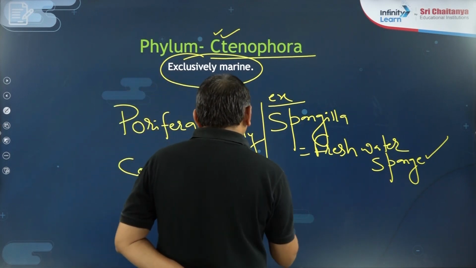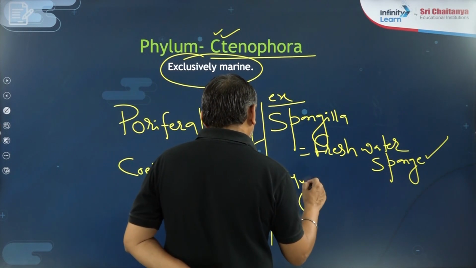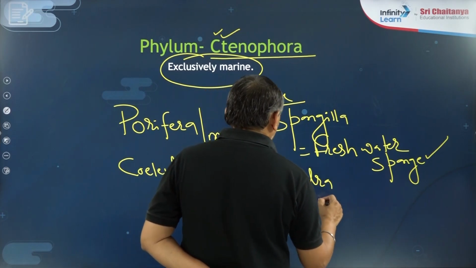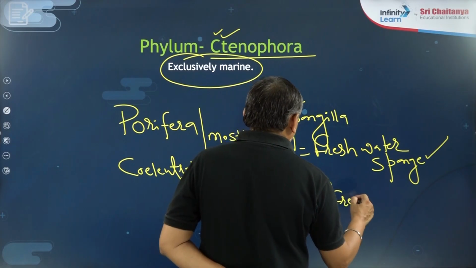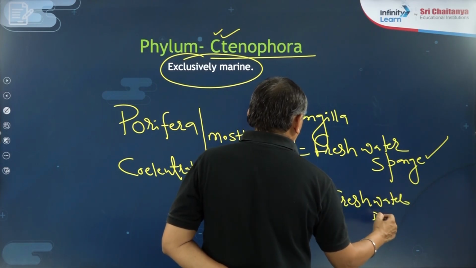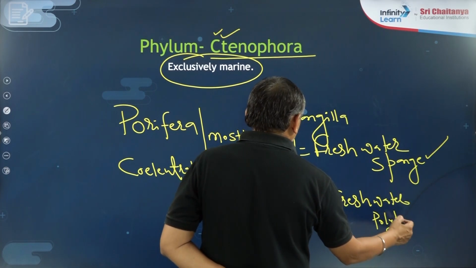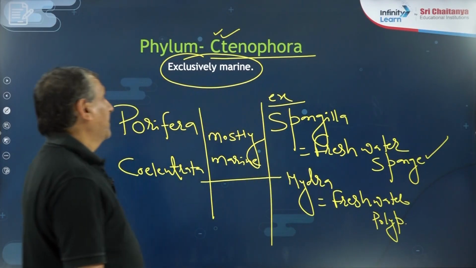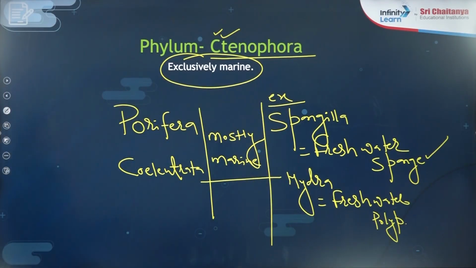And in Coelenterata there is one big exception, Hydra, the freshwater polyp. Please note carefully that for Ctenophora we have written exclusively marine because all animals of this phylum are marine, with no exception.